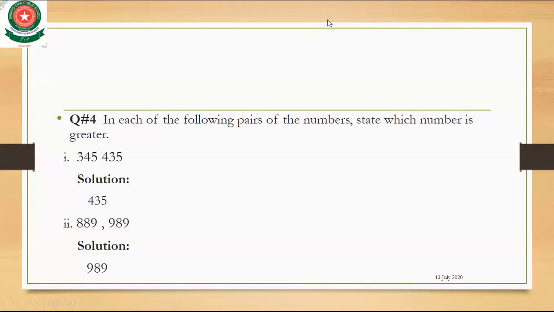In 889, the first digit is 8, and in 989, the first digit is 9. As we know, 9 is greater than 8. So in these numbers, the greater value is 989. Come to the next part.